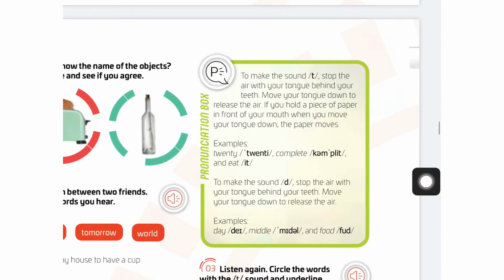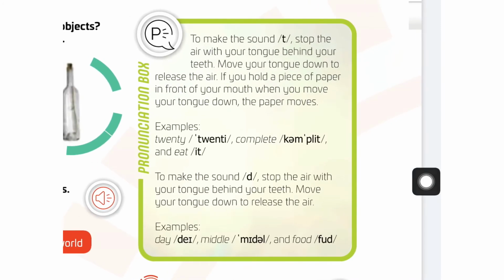Look at this. To make the sound T, stop the air with your tongue behind your teeth. Move your tongue down to release it. If you hold a piece of paper in front of your mouth, when you move your tongue down, the paper moves. Examples: twenty, complete, and eat. Good.